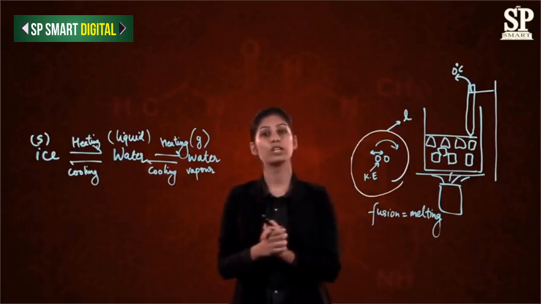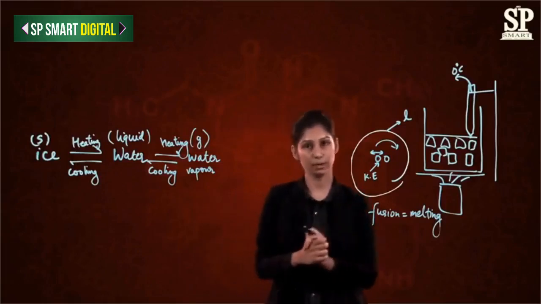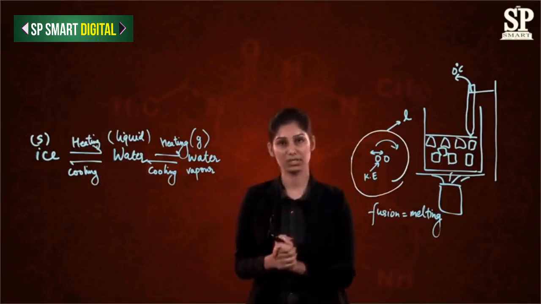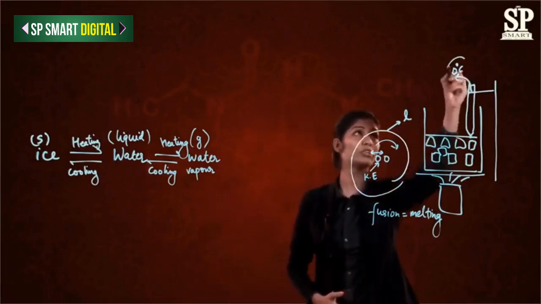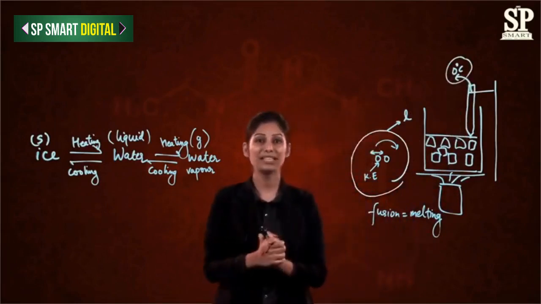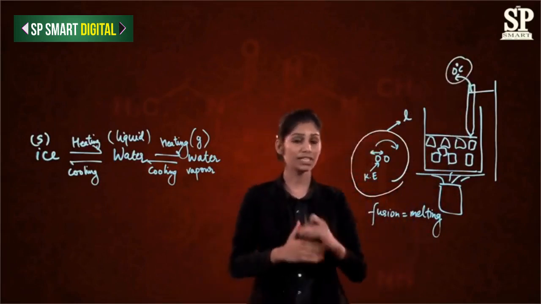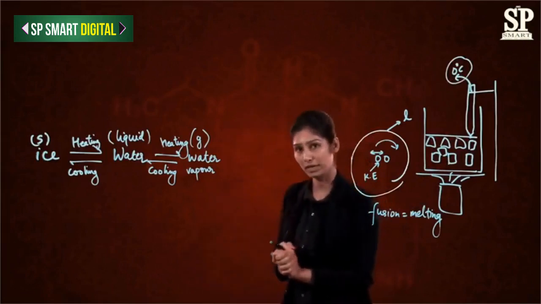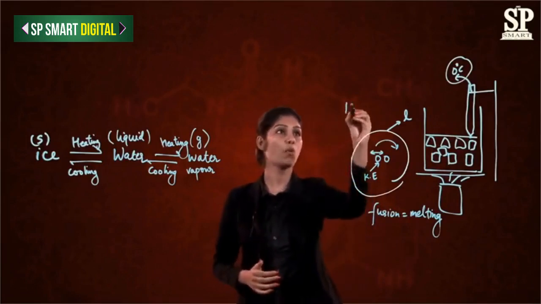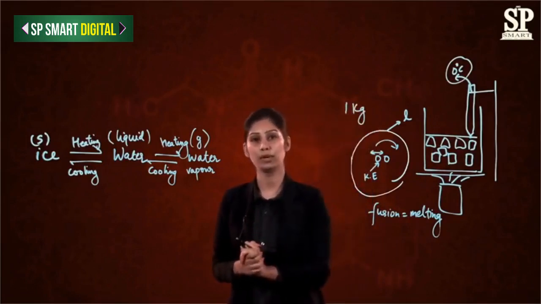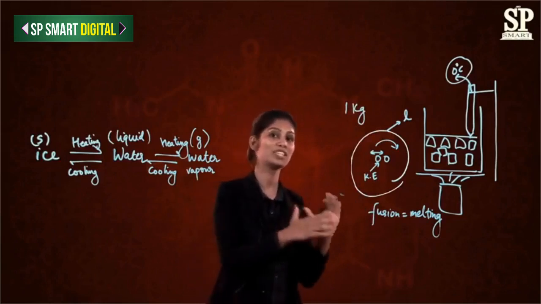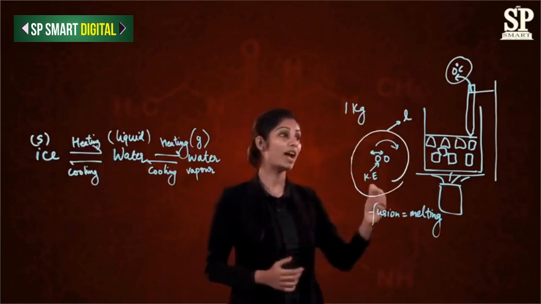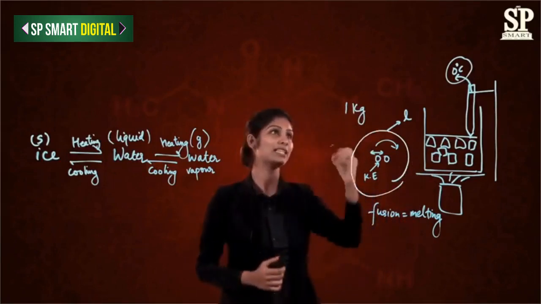The process when a solid is getting converted into liquid at a constant temperature by absorbing energy is called the melting process. And the temperature at which it is happening is called the melting point. Now let's explain what the latent heat of fusion is. It is that quantity of heat which is required to convert 1 kg of solid into liquid at a constant temperature while absorbing the energy. That is called the latent heat of fusion. The value of the latent heat of fusion for ice is